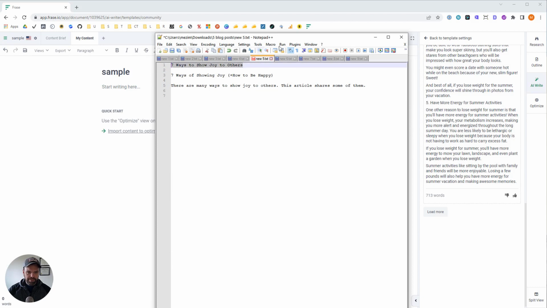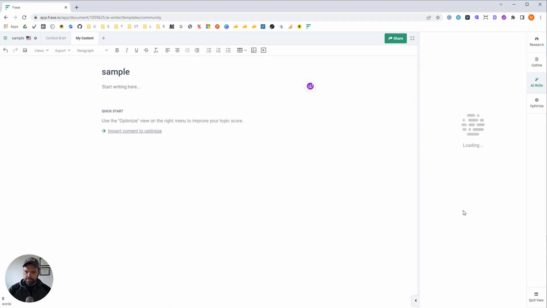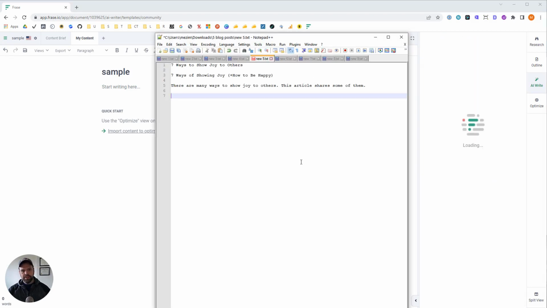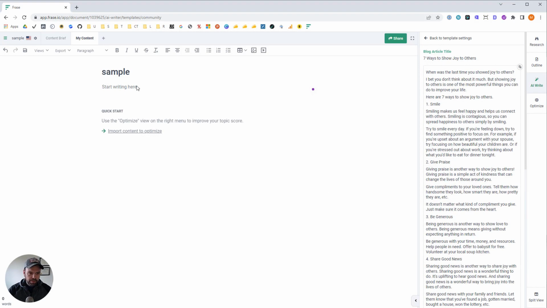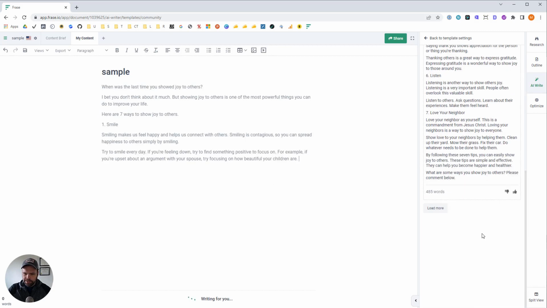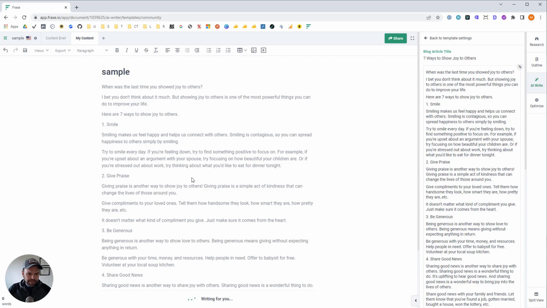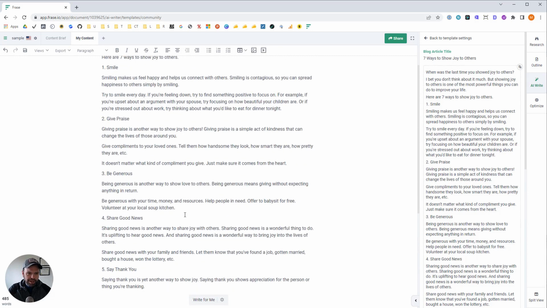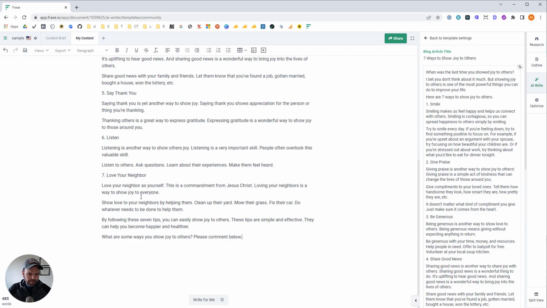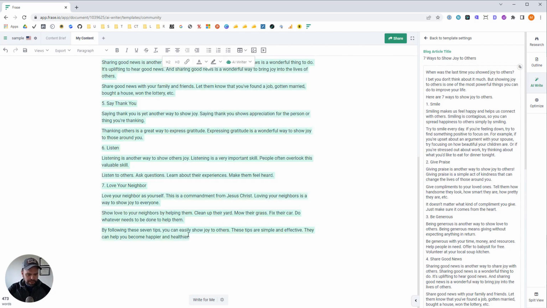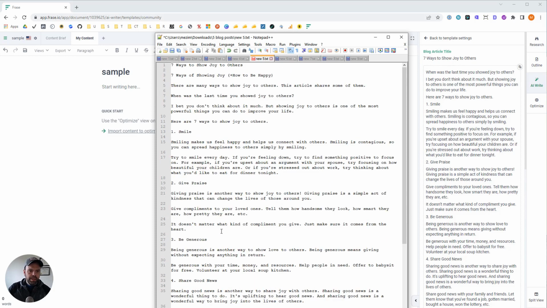Let's do article number 5. This is 7 ways to show joy to others. Wow, this is a really good generation. 7 ways to show joy to others. This is 485 words. Look at this. Smiling makes us feel happy and helps us connect with others. Smiling is contagious, so you can spread happiness to others simply by smiling. Love your neighbor. We're not doing comments on my site, so I will just take this and run.